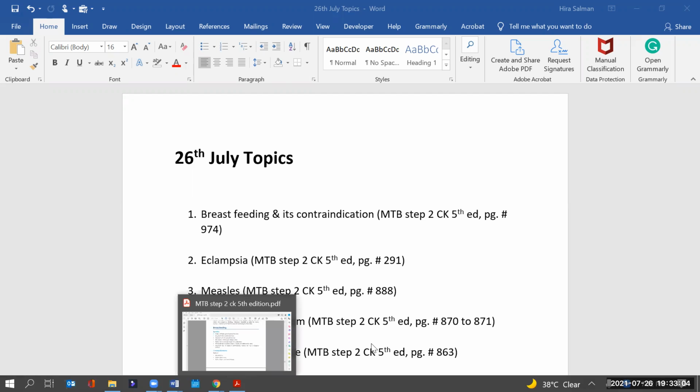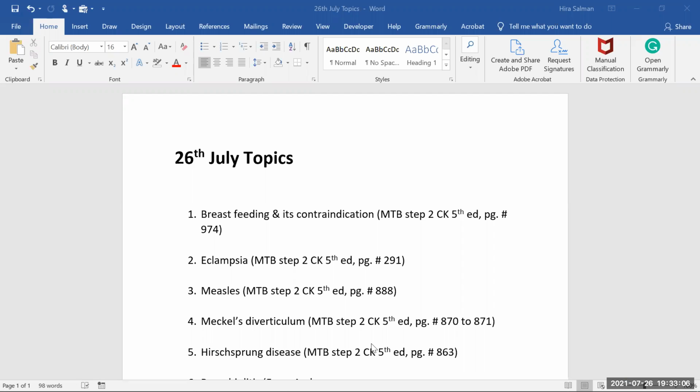It's very important as far as our MCQs are concerned, because you will find so many questions where they have mentioned so many disease conditions, and they're just simply going to ask you whether you are going to advise the patient to continue breastfeeding, or ask your patient to stop breastfeeding. So mostly questions will state some disease condition, and then you have to think about whether this is a condition where we should ask the patient to stop breastfeeding, or maybe the patient could continue.